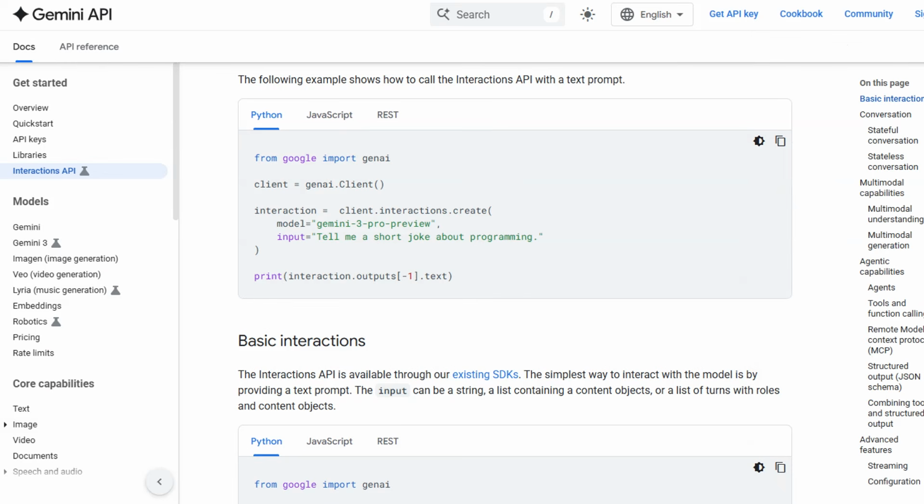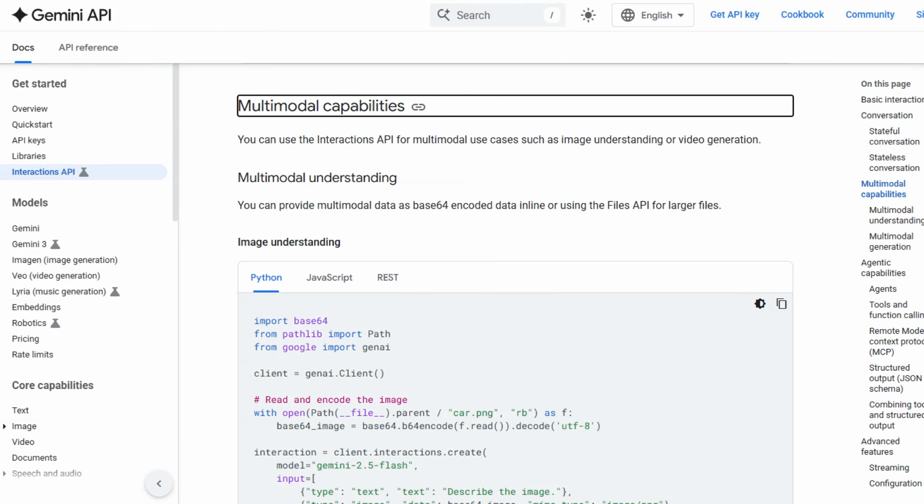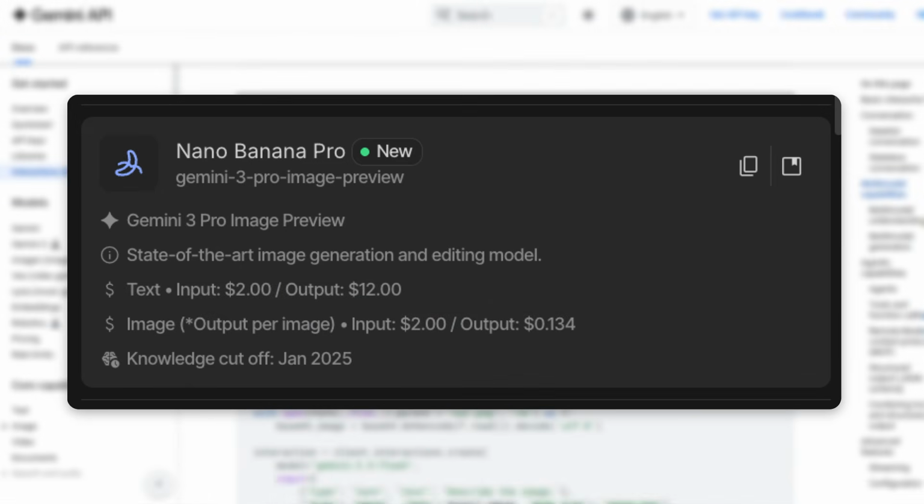On top of these features, they've also added in a bunch of new things for multimodality. Obviously, now the Gemini models can not only take multimodality in the form of images or audio or PDF files, etc., but they can also generate things out. Don't forget that Nano Banana Pro is actually Gemini 3 Pro image. And this new API supports using all of those models as well.